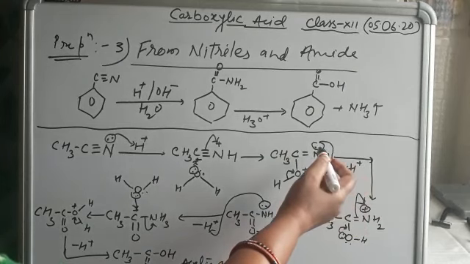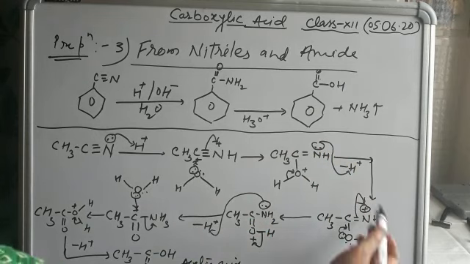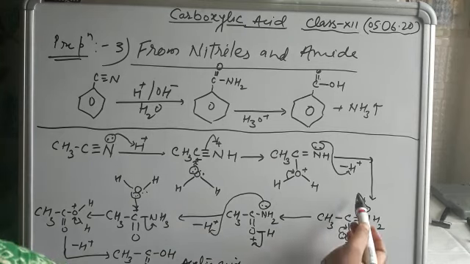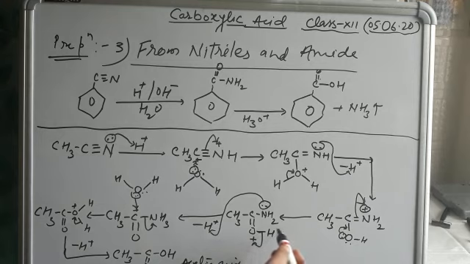This H+ is again taken by the lone pair of nitrogen, so formation of this compound takes place. When nitrogen takes H+ ion protons, positive charge again appears on the nitrogen, so one of the pi electrons again shifts towards the nitrogen, and the lone pair present in the oxygen is given, and formation of positive charge takes place on the oxygen. In that condition, it takes electrons and H+ is removed from the reaction.